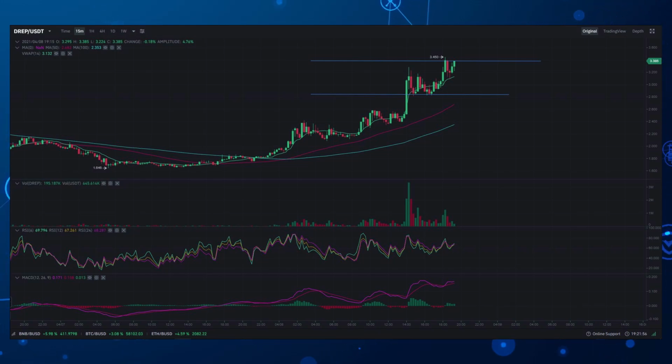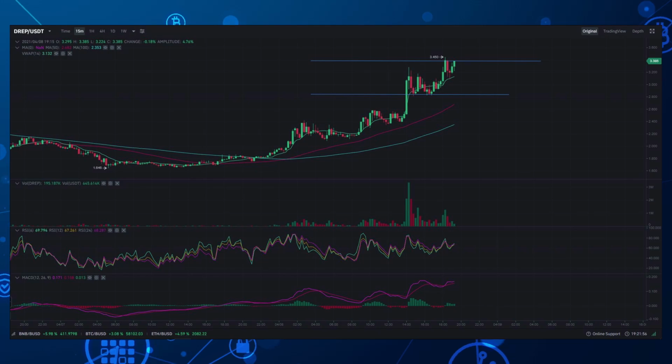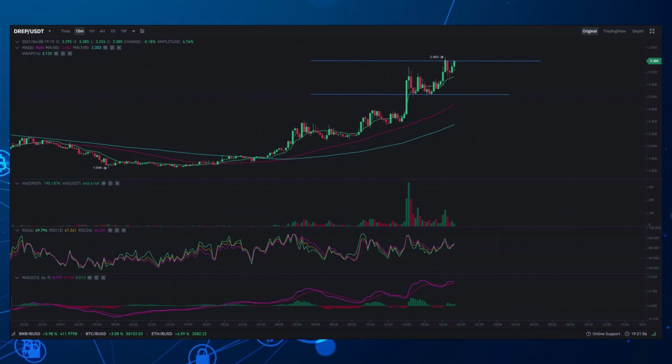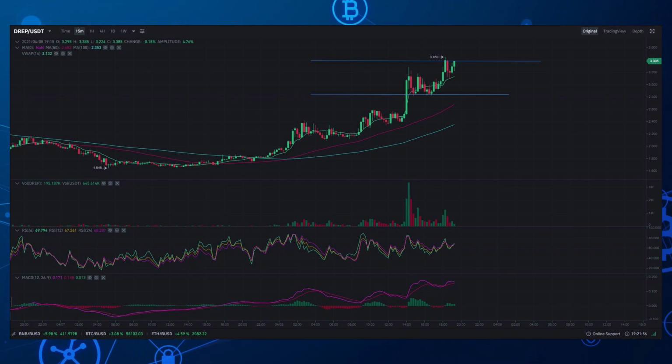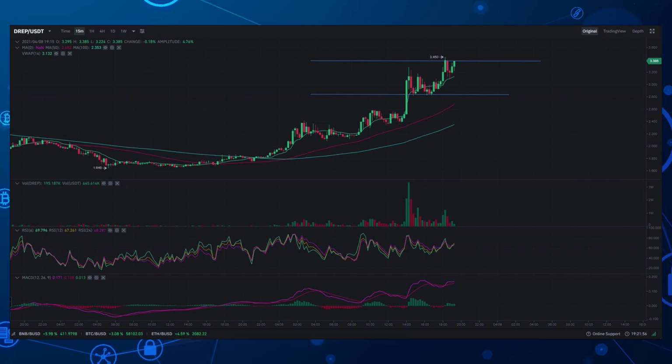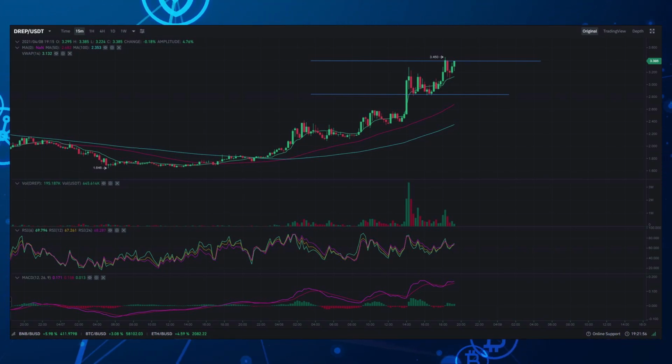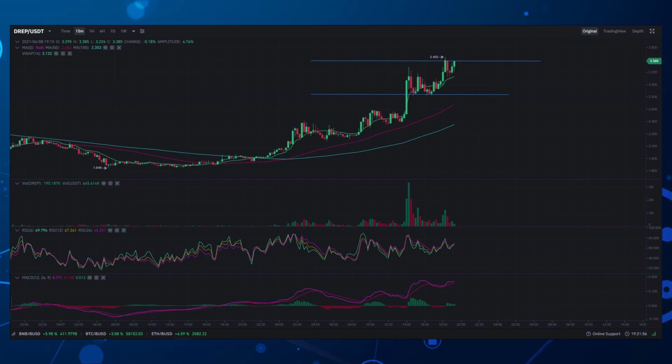I'd also look at the RSI in this situation, and if it's under 70, I would consider a long position, but only after the resistance level of $3.45 is broken and holds for at least maybe two or three 15-minute green bars. I know it seems like a long time. You can shorten your time frame and look at maybe the 5-minute chart if you'd like. But me, 15 minutes seems like the best. It has the least amount of noise, and it just makes the most sense for me. It's worked very well in my trading.